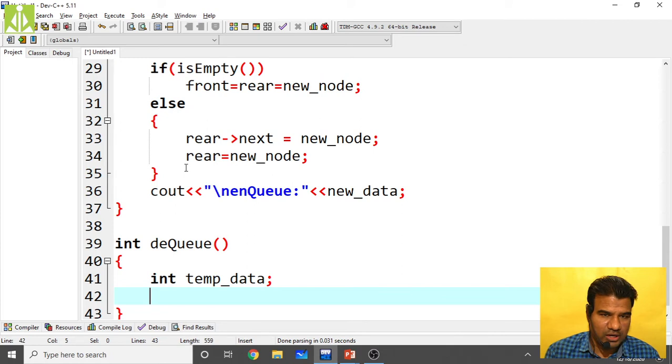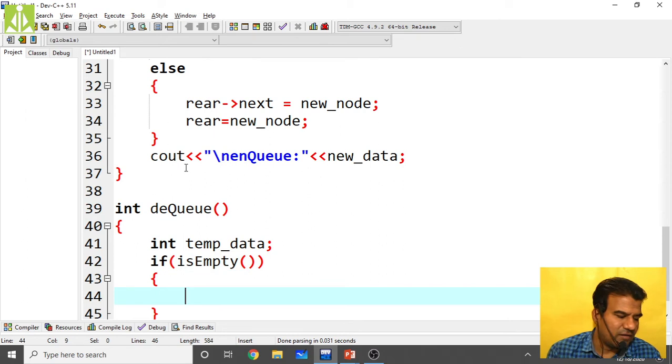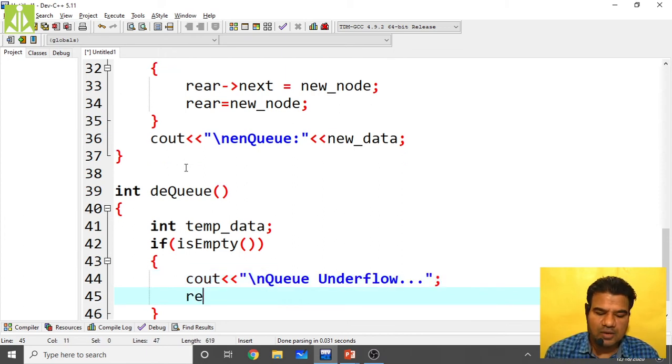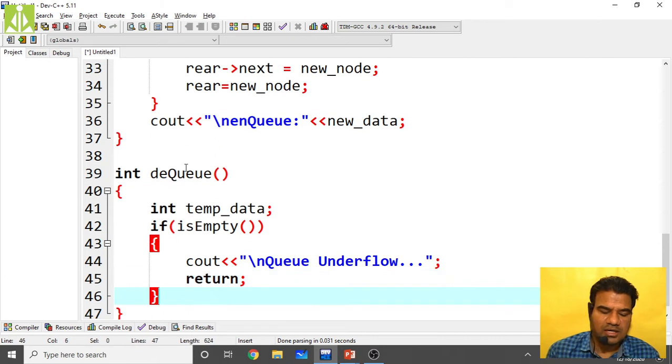Before deleting, you compulsorily have to check whether the queue is empty or not. If isEmpty is returning true, that means the queue is empty, we don't have anything to perform. So simply print cout \n queue is underflow. If the queue is empty and you are performing the dequeue operation, there will be a queue underflow condition. So I am writing here, queue is underflow. Here only you have to return. When the queue is empty, return.